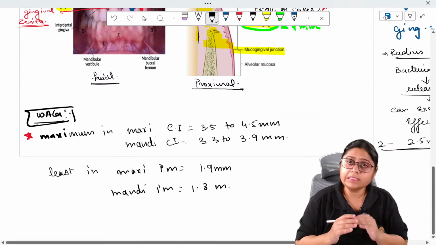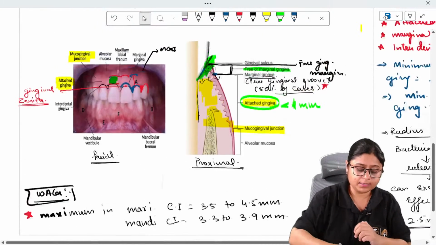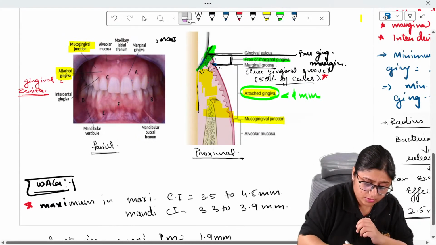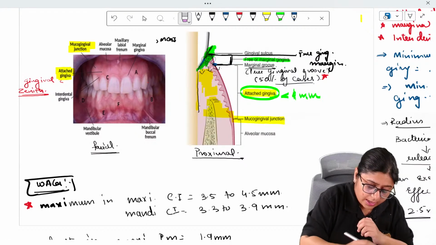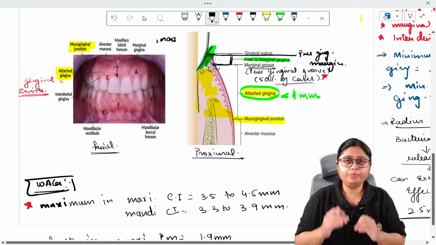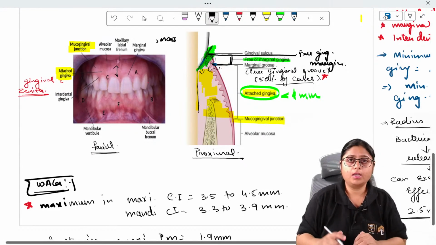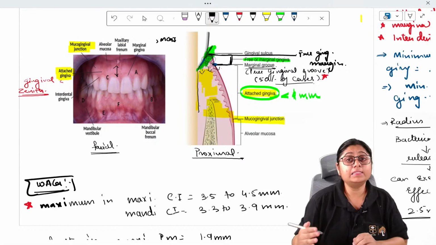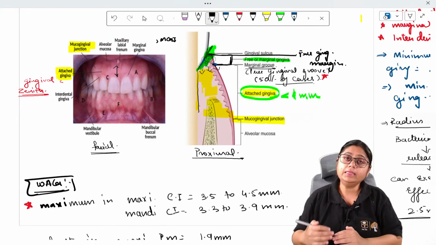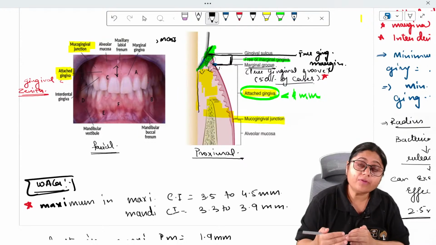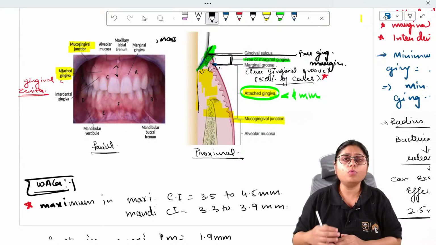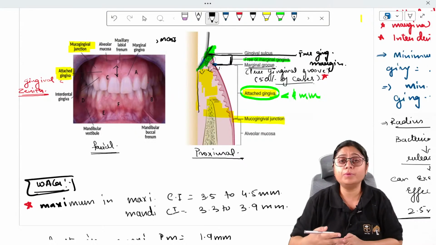This width of attached gingiva increases up to 4 years of age, and as the age increases, in older age groups, you will see there can be either an increase or a decrease in the width of attached gingiva.